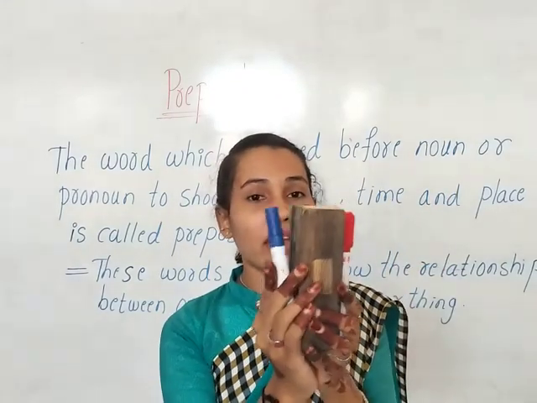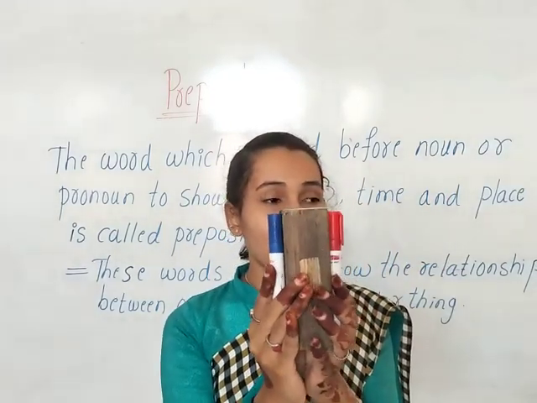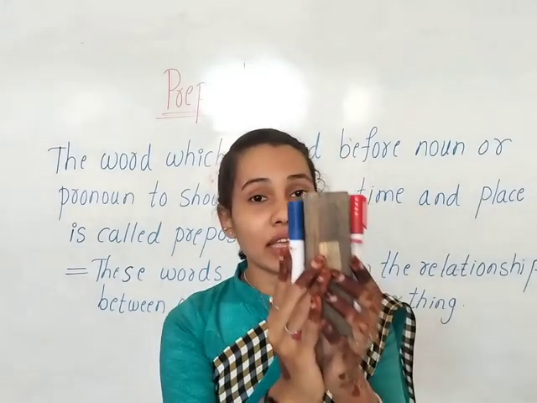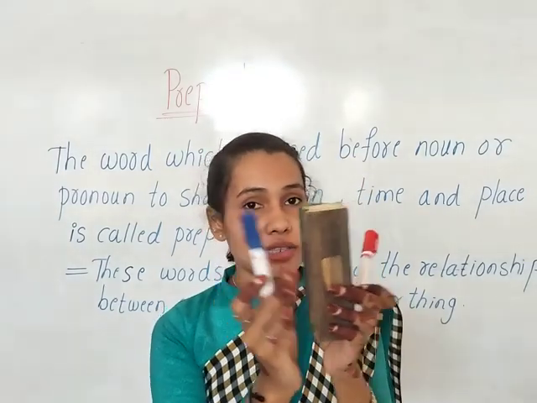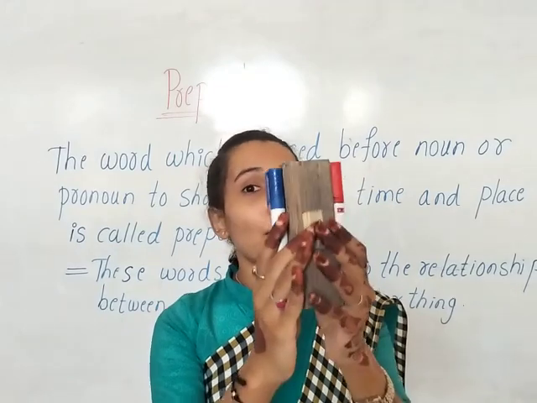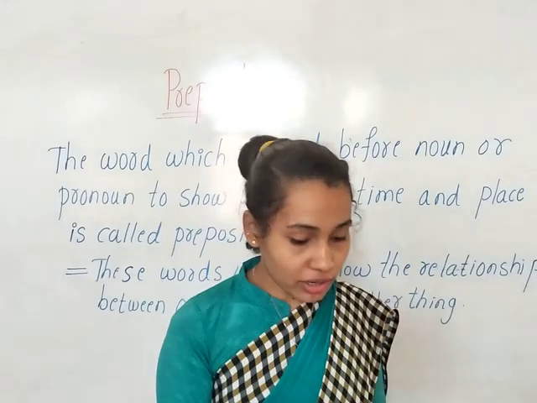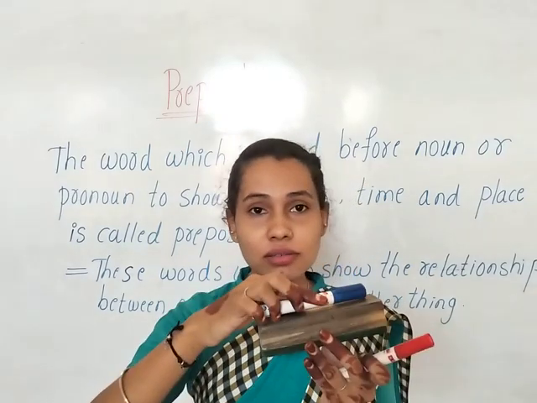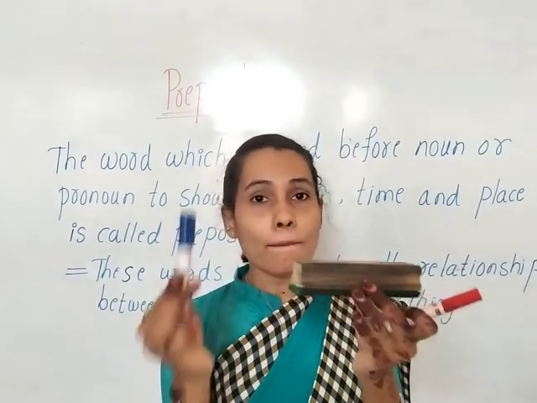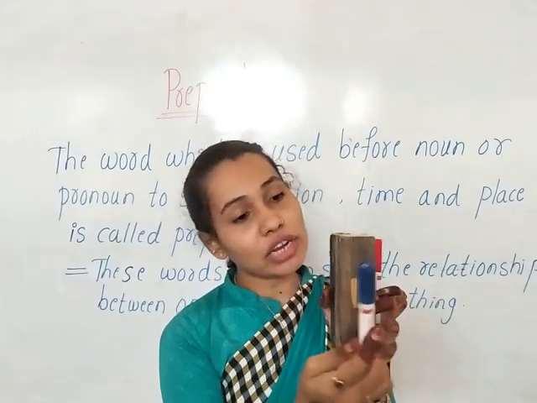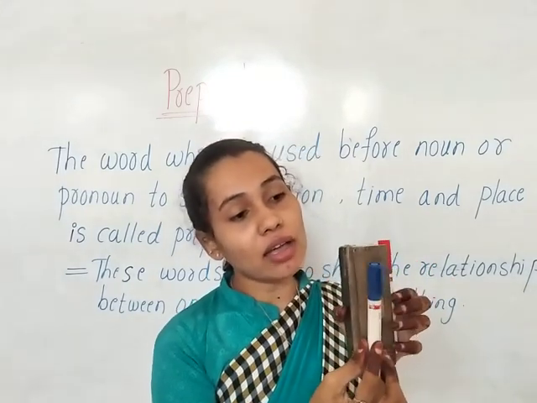So can you tell me where is the duster now? The duster is between the two markers, isn't it? So here, children, on, under, beside, between.